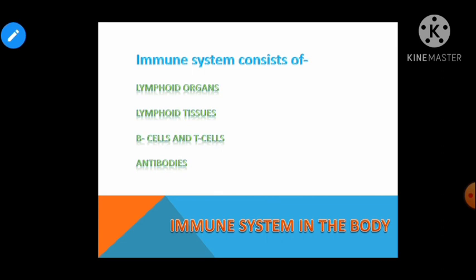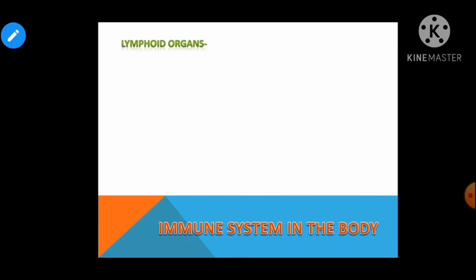So talking about the immune system in the body, in very simple words, we can say the immune system consists of lymphoid organs, lymphoid tissues, B cells and T cells, and antibodies. So these are the important constituents of the immune system in our body. So let us talk about the lymphoid organs.